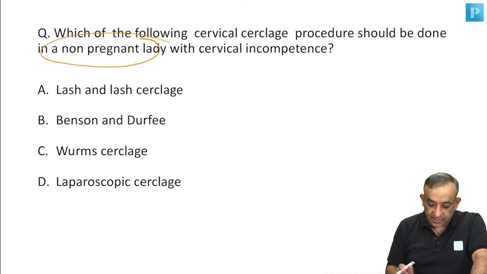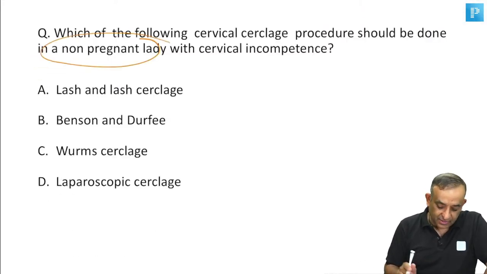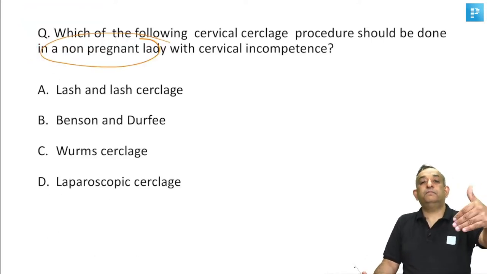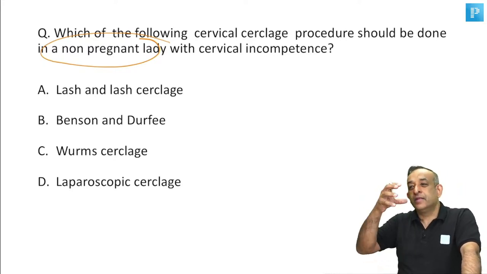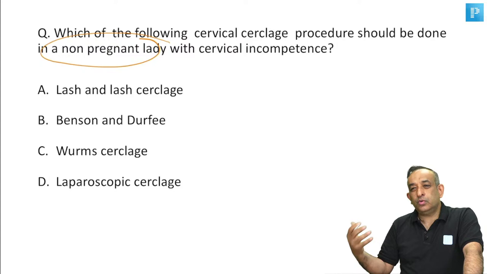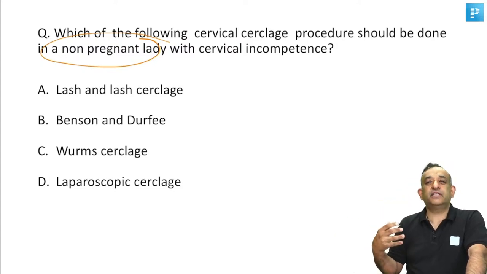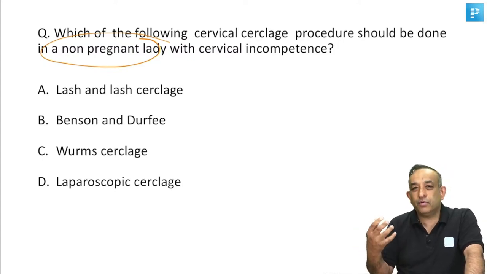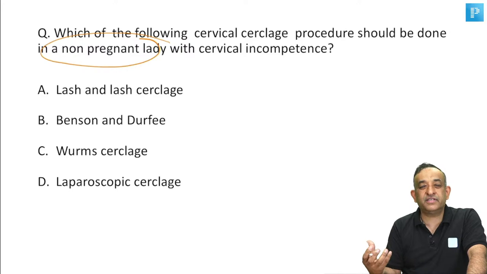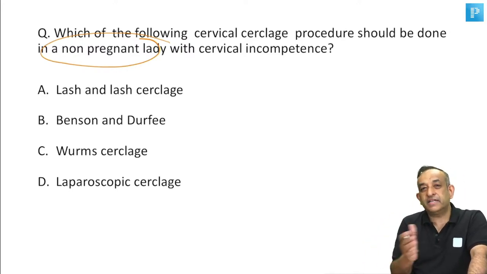So, before I tell you the answer, let me just show you the list of cerclages. So, first, okay, the answer is already here, Lash and Lash. I'm sorry, it's already written here. So, yes, Lash and Lash cerclage is the classical prenatal cerclage. We generally put Lash and Lash because it's a traumatized torn cervix. To do a correction of that kind of cervix and open the vault and do a surgery is very difficult in a pregnant patient, because pregnant patients will have more congestion of blood, there will be more vascular cervices, so they'll bleed a lot. So that's why Lash and Lash is classically done before the lady is pregnant.